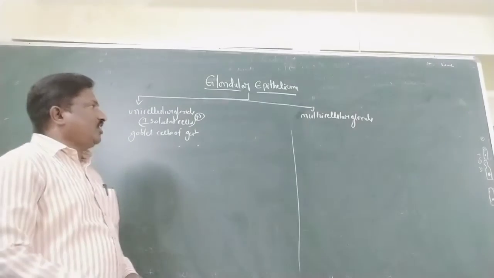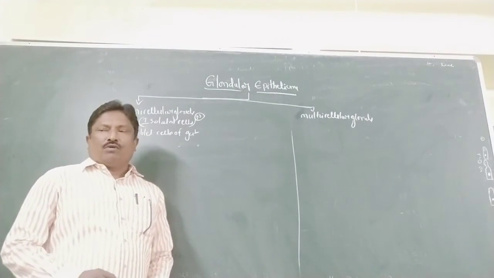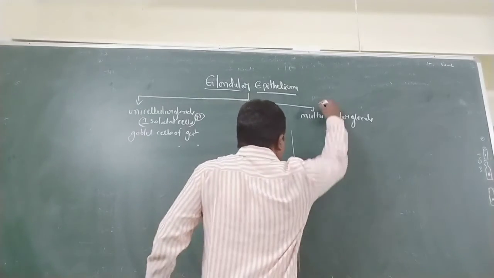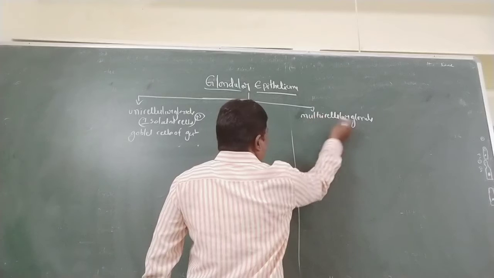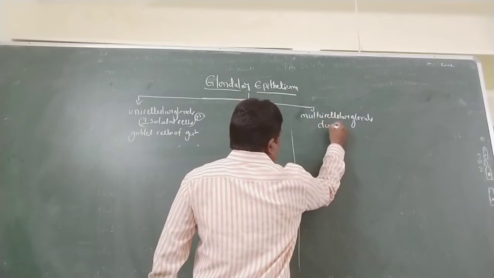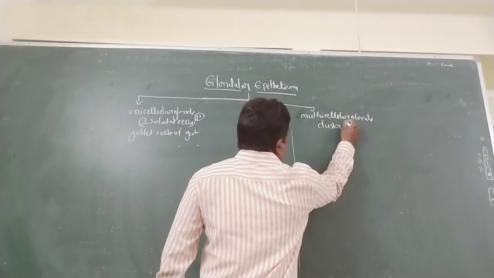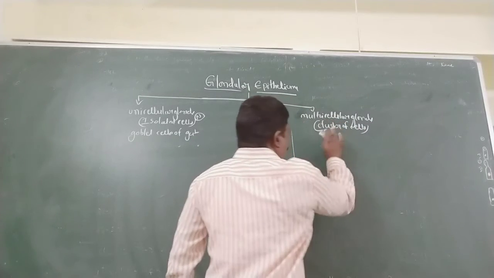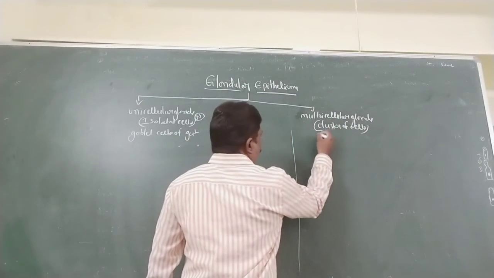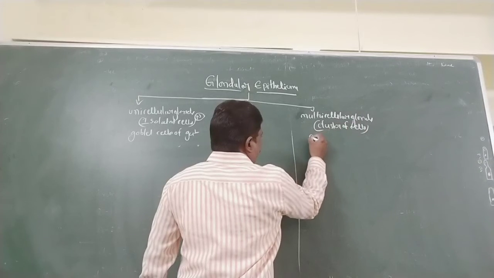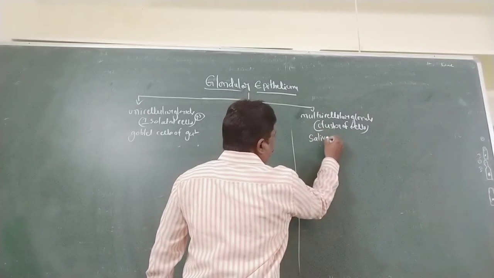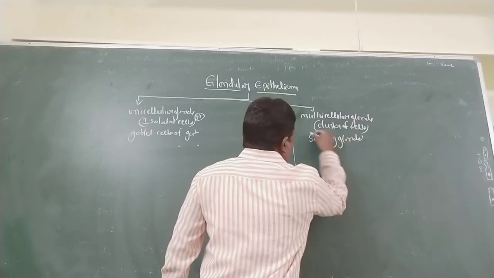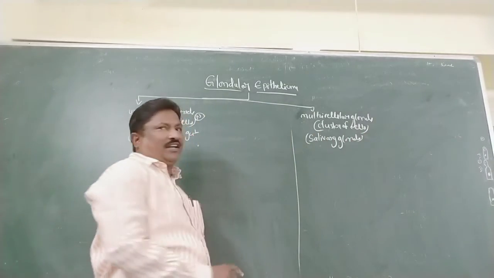Multicellular gland is a cluster of cells, meaning a group of cells. The best example is the salivary gland.